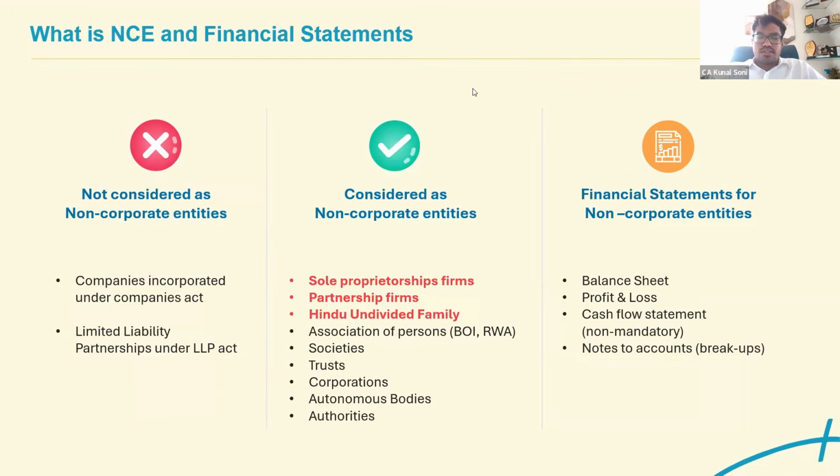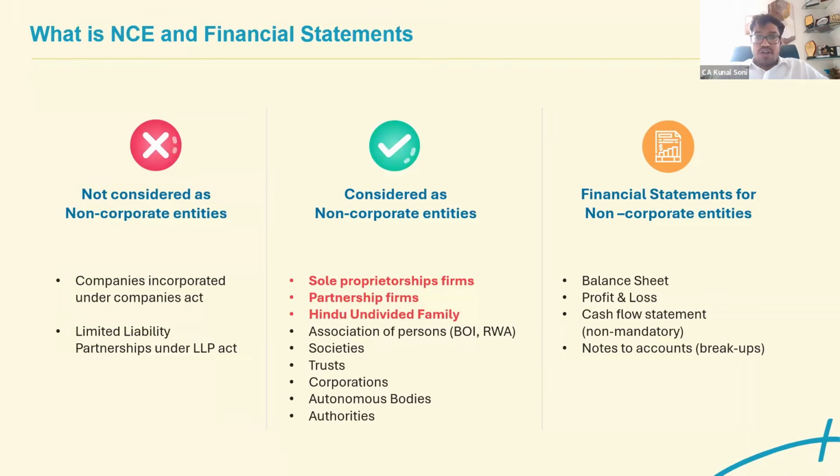Now, one more point to note here is, see, there has been a separate guidance note for the trust also. So ICAI has specifically provided that if you are preparing financials for trust, then there is a specific guidance note for the same. So in that particular case, though it is a non-corporate entity, you are not supposed to report based on this particular guidance note for non-corporate entities, because there is a specific guidance note for trust or the non-profit organizations, that is NPO. So in that particular case, you need to follow the guidance note for NPO, non-profit organization, and for all other entities, you are supposed to follow this particular guidance note.